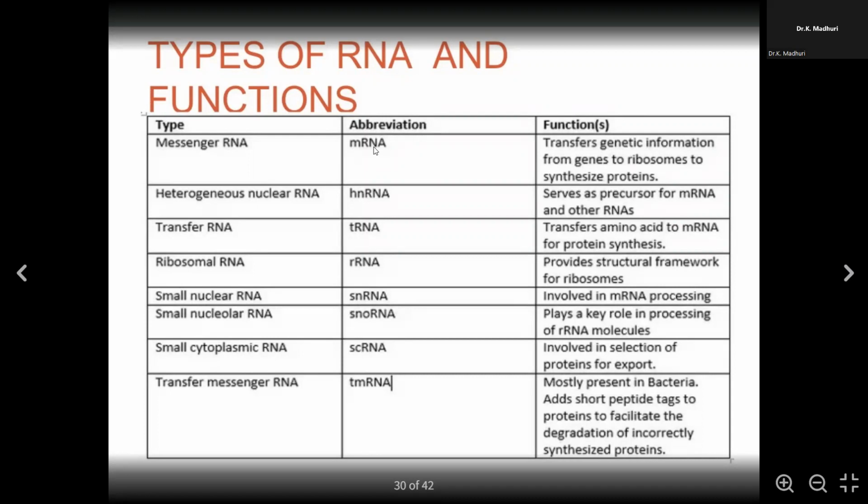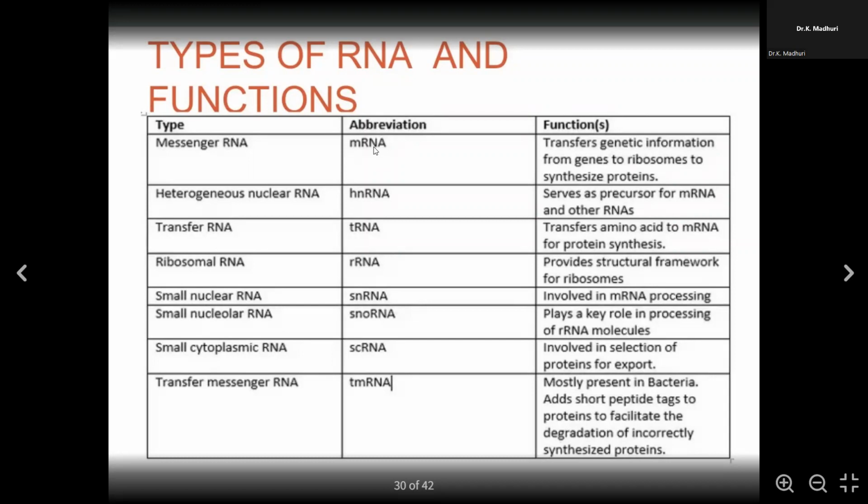Whereas heterogeneous nuclear RNA serves as a precursor for mRNA and other RNA. Precursor in the sense of a triggering agent, like it initiates a particular service. This heterogeneous nuclear RNA acts as a precursor which allows mRNA to start its function.